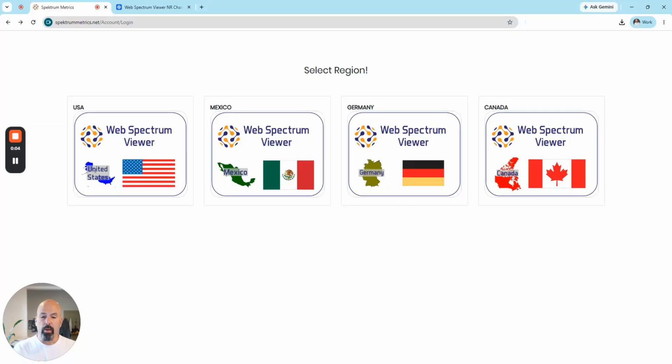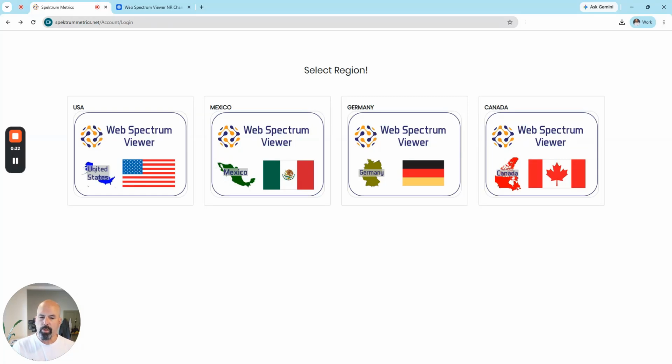Spectrometrics has expanded our industry-leading Web Spectrum Viewer to include countries from across the globe. The Web Spectrum Viewer allows each country's spectrum allocation to be viewed across county-sized boundaries with advanced analysis into various spectrum depth, megahertz pops, licensed populations, and NR channel analysis.